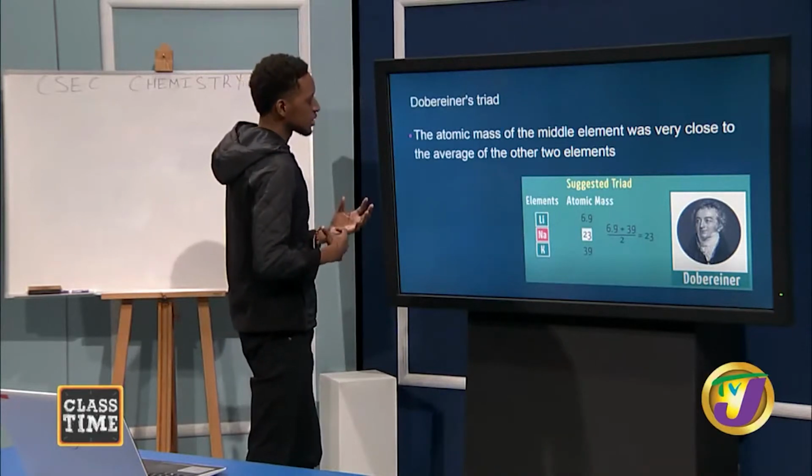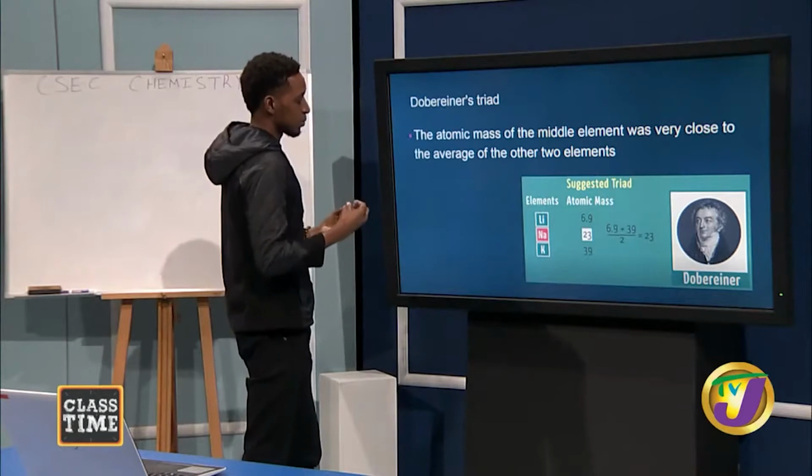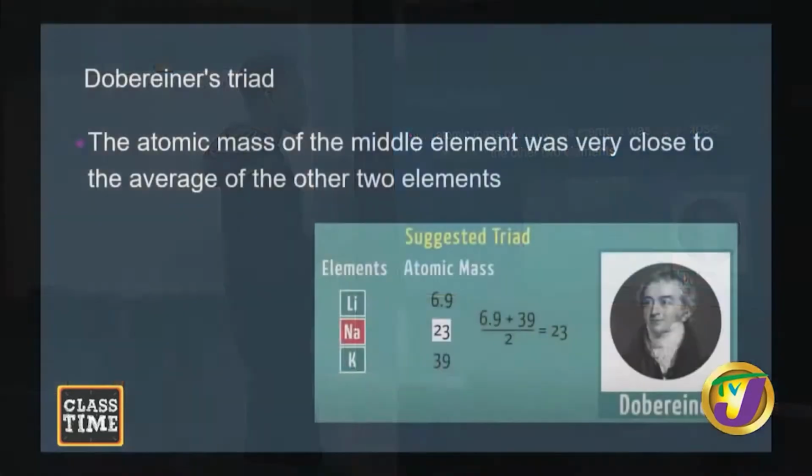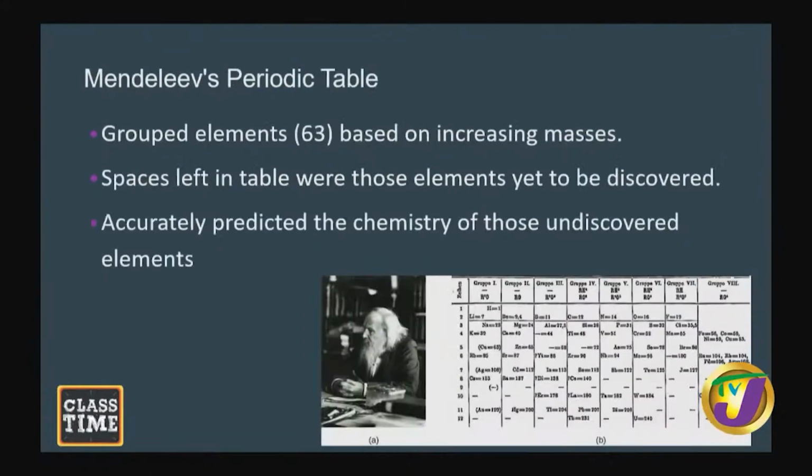But this seemed plausible at the time, but it broke down over a longer period as more elements started to be discovered, and the system didn't work for those elements. So another scientist, Mendeleev, added to Dobrynin's work, and he aligned each element in terms of their masses.